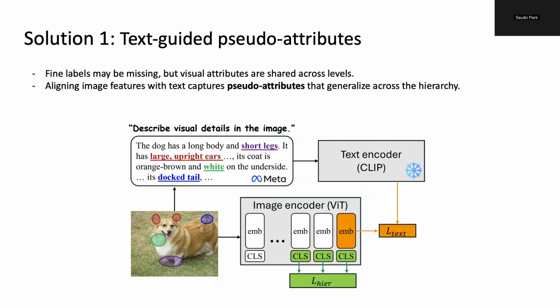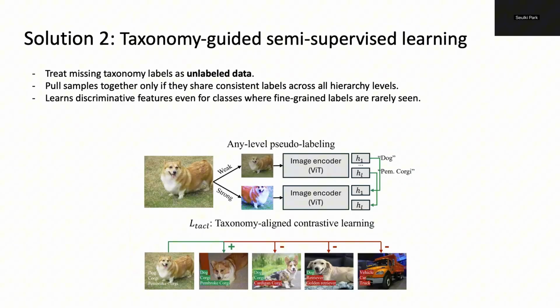Even when fine labels are missing, visual traits like short legs or upright ears are shared across levels. We use a vision language model to generate detailed descriptions and align image features with text. This allows the model to capture shared pseudo-attributes that generalize across the hierarchy. Our second solution, Taxon SSL, treats missing labels as a semi-supervised problem. It generates multi-level pseudo-labels and pulls samples together only if they share consistent labels across the entire hierarchy.